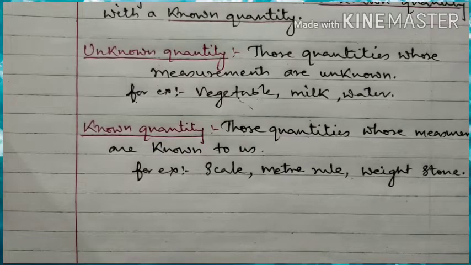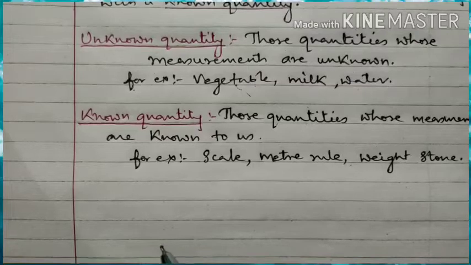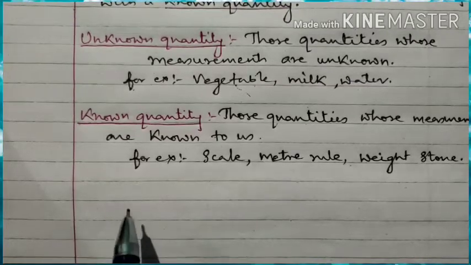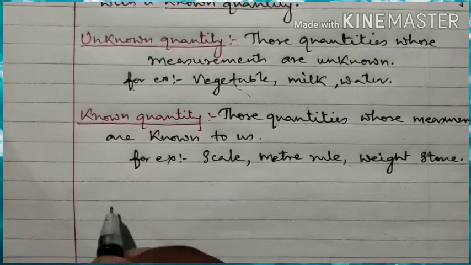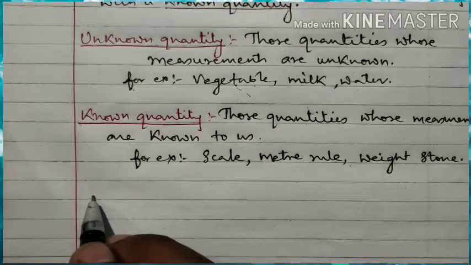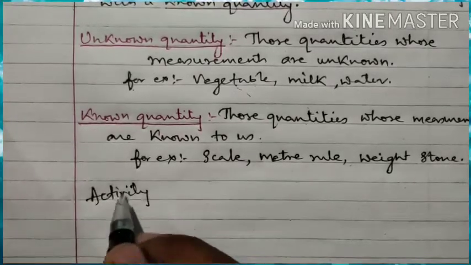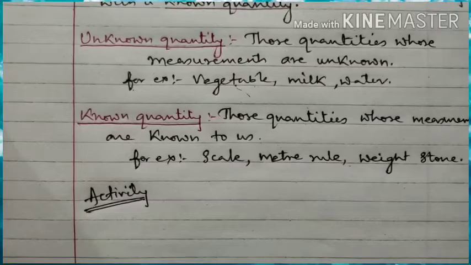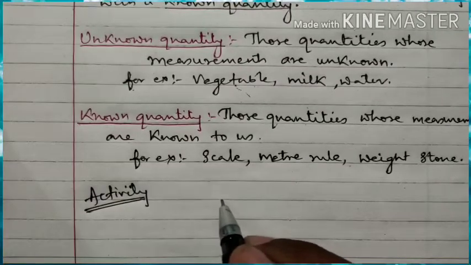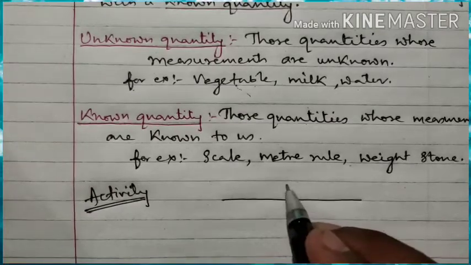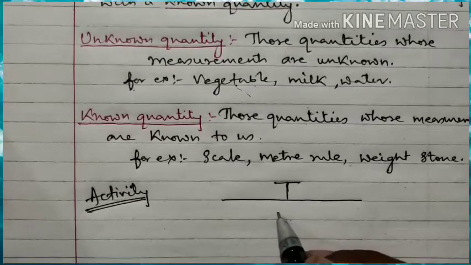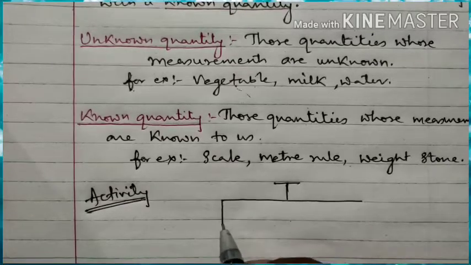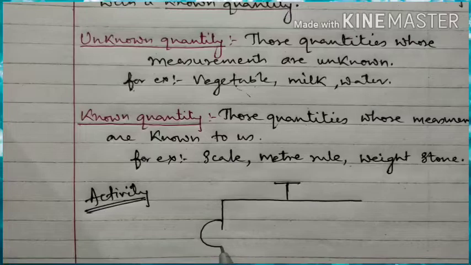Let us take an example to understand more clearly how comparison is done. You all know how comparison is done, but let us do one practical thing to understand it. Let us do an activity. We all have visited the market, and suppose in the market we are going to purchase vegetable. What does the vegetable shopkeeper use? They use the beam balance for measuring. Suppose I have drawn a diagram of a beam balance.